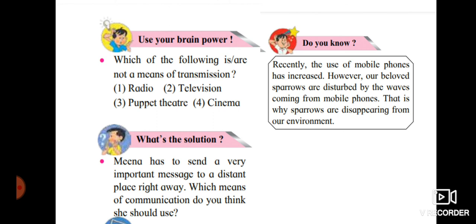Now, do you know, students? Recently, the use of mobile phones has increased. However, our beloved sparrows are disturbed by the waves coming from the mobile phones, and that is why sparrows are disappearing from our environment. Students, previously we could see so many sparrows in our school, but nowadays we don't see them. Why? What must be the reason? Yes, students, electromagnetic radiation created by cell phones and electrical towers may kill the birds, and that is the reason we see that the sparrows are disappearing.